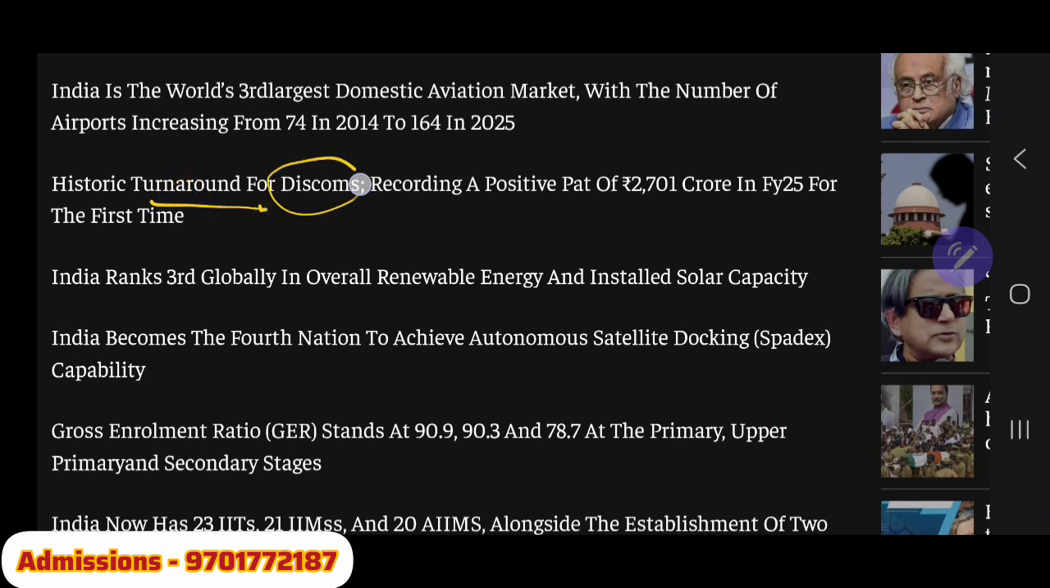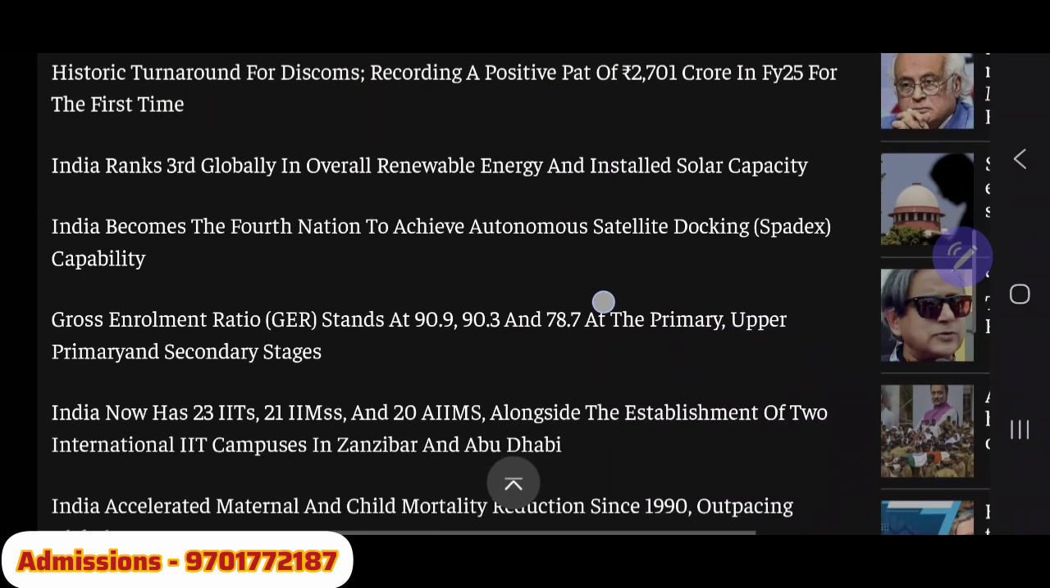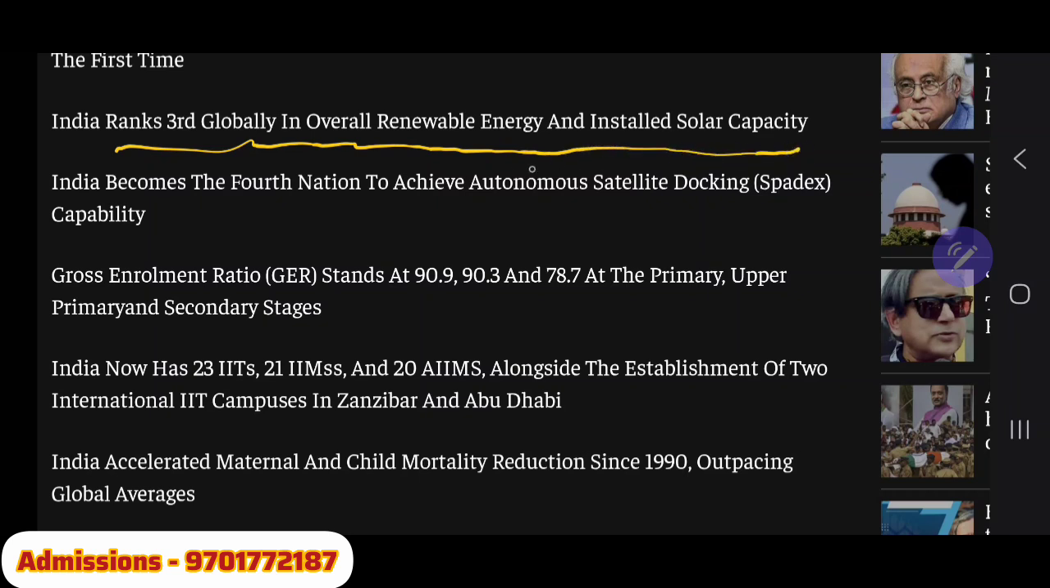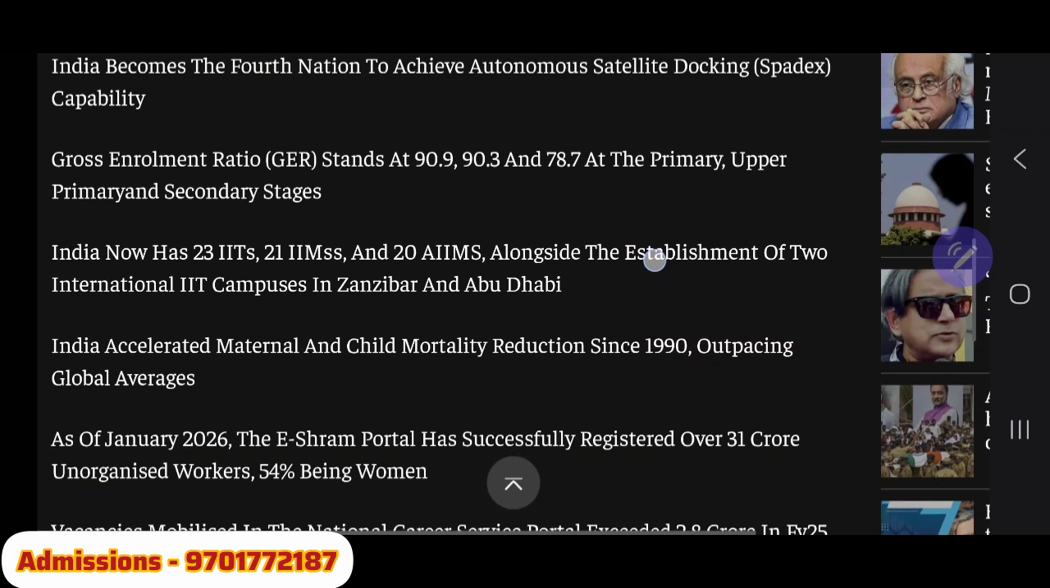Historic turnaround for discoms, means distribution companies, electricity, recording the positive PAT of 2,701 crore. So nowadays the electric companies which are suffering from a chronic non-profitability, now they are also getting profits. Okay, India ranks third globally in overall renewable energy and installed solar capacity according to the survey. India became the fourth nation to achieve autonomous satellite docking capability. Okay, that is also one of the important events with regard to the space technological advancement.